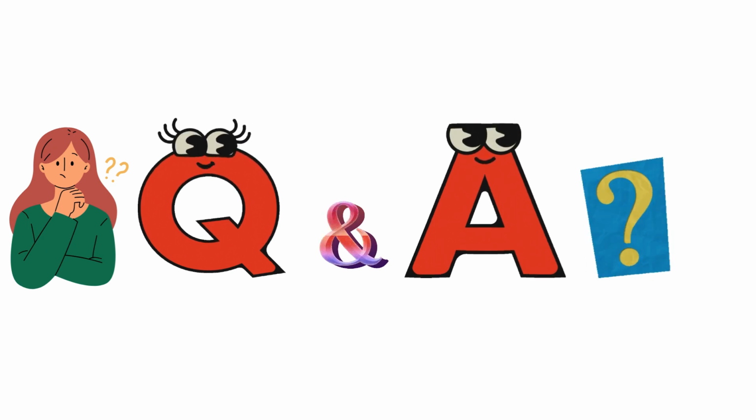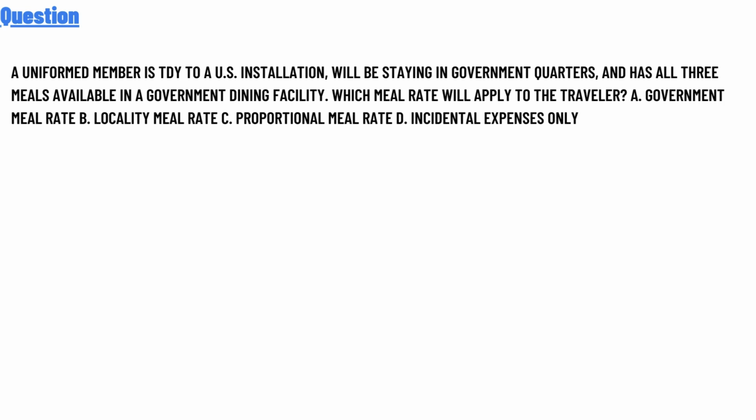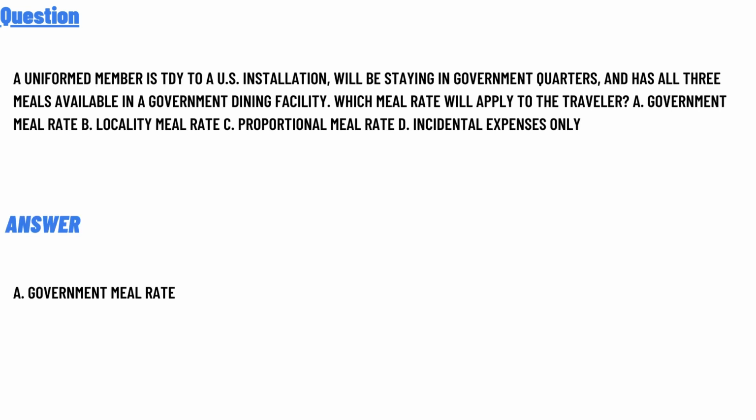Our today's question is: a uniformed member is TDY to a US installation, will be staying in government quarters, and has all three meals available in a government dining facility. Which meal rate will apply to the travel? Option A, government meal rate. Option B, locality meal rate. Option C, proportional meal rate. Option D, incidental expenses only. The correct answer to the question is option A, government meal rate. So that is the answer to the question.